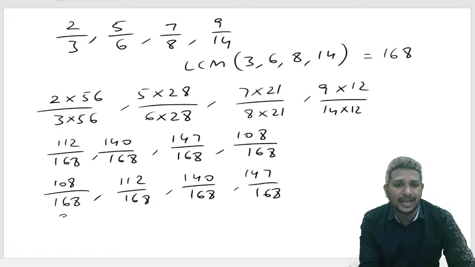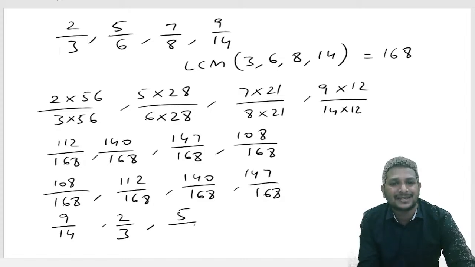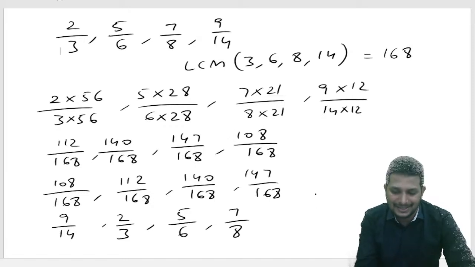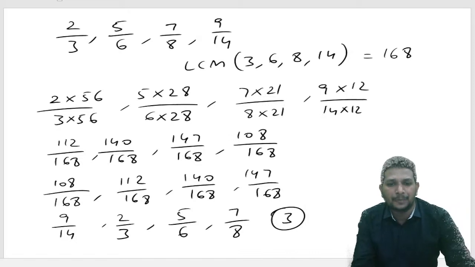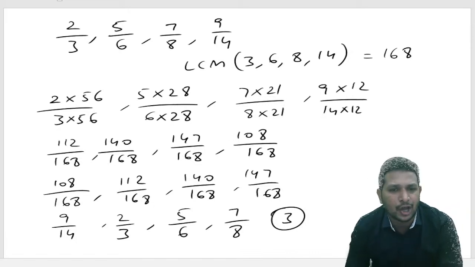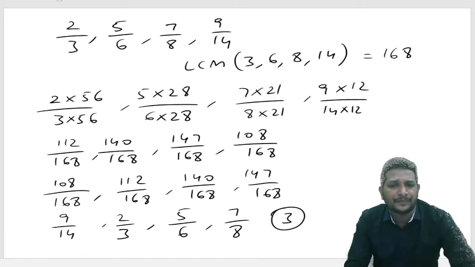108 is nothing but 9 by 14. 112 is 2 by 3. 140 is 5 by 6. 147 is 7 by 8. So this is our answer, which is nothing but option 3. We got the answer as option 3. Okay, now let's see the next question.